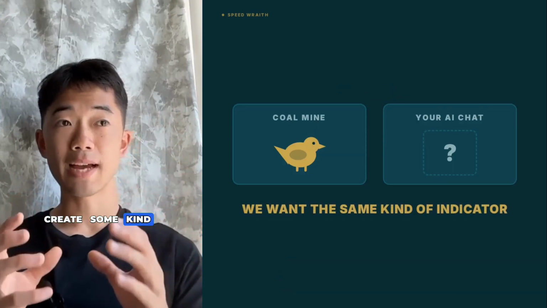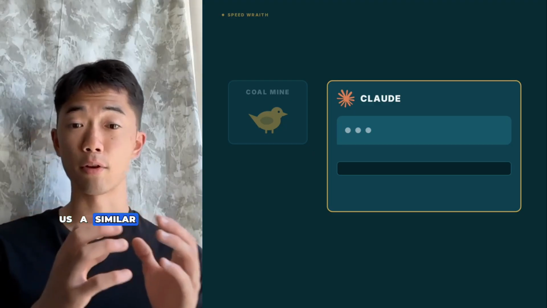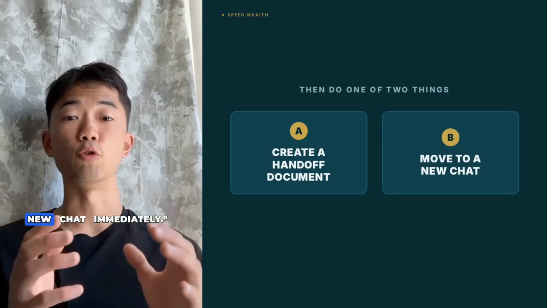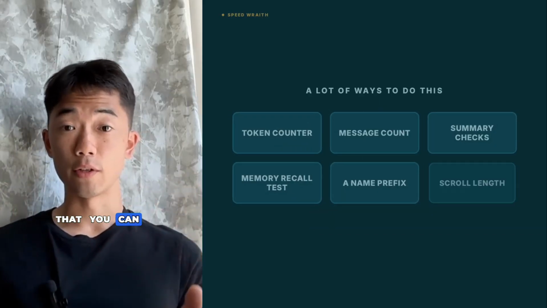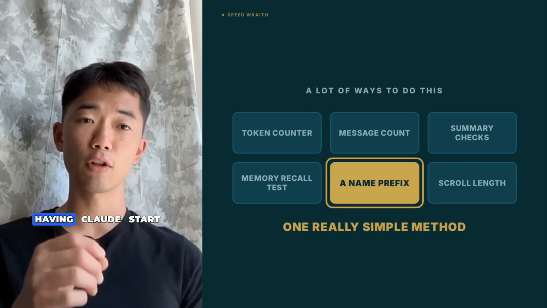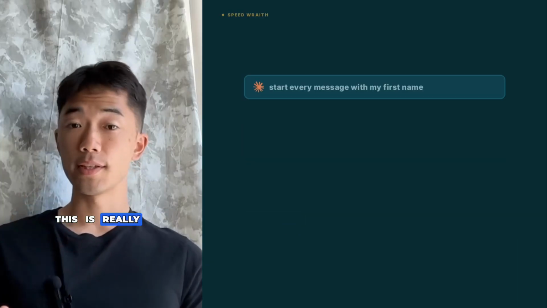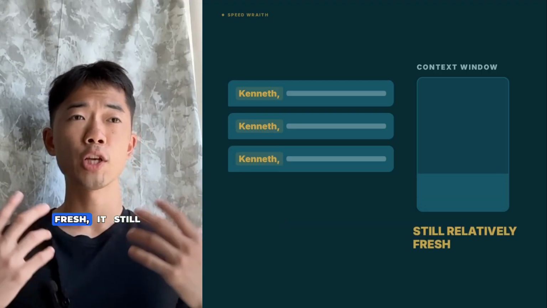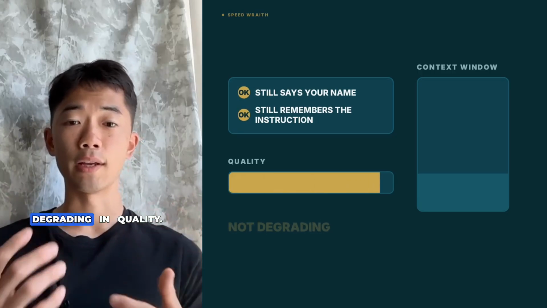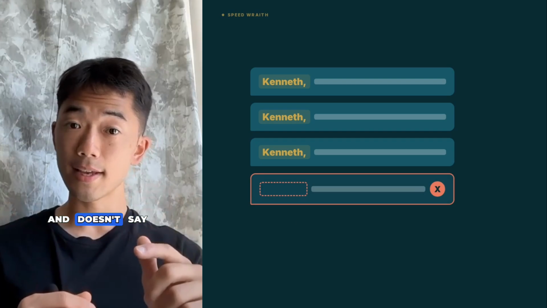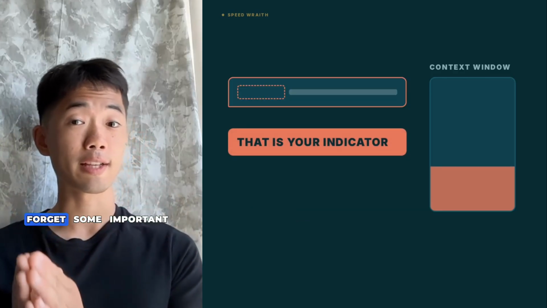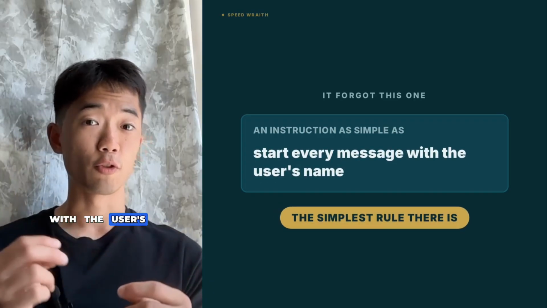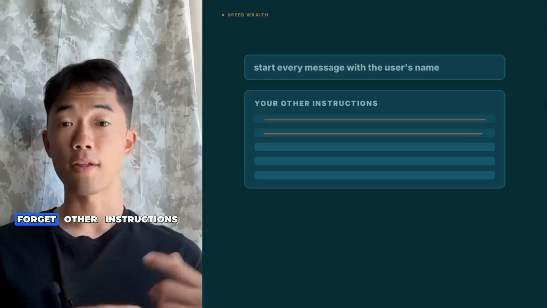Basically, we want to create some kind of indicator for Claude that tells us a similar thing: hey, the context window limit is filling up. We need to either create a handoff document or move to a new chat immediately. There's a lot of different ways that you can do this, but one really simple method is by having Claude start every message with your first name. This is really simple because it means that if it ever says your first name, the context window limit is relatively fresh, it still remembers that instruction, and it's not degrading in quality. However, the moment it slips up and doesn't say your name, that's an indicator that it's starting to forget some important instructions. And if it's forgetting an instruction as simple as start every message with the user's name, it's more than likely that it's starting to forget other instructions as well.